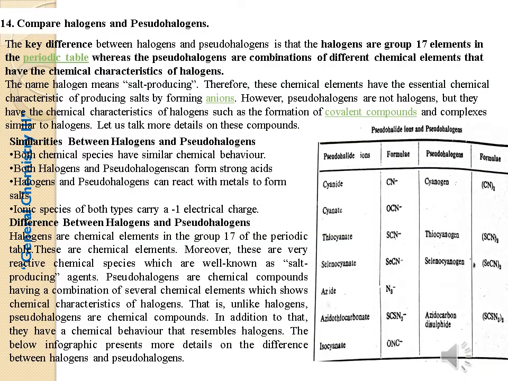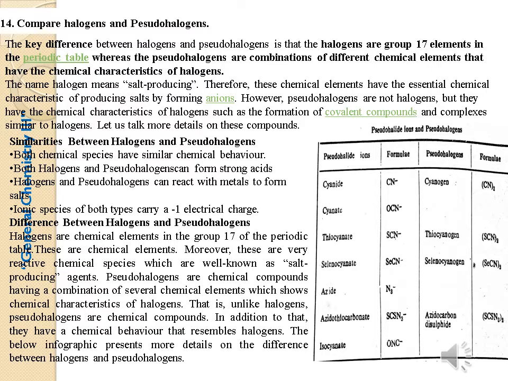14th question. Compare halogens and pseudohalogens. The key difference between the halogens and pseudohalogens is that the halogens are group 17 elements in the periodic table, whereas the pseudohalogens are combinations of different chemical elements that have the chemical characteristics of halogens. The name halogen means salt producing. Therefore, these chemical elements have the essential characteristic of producing salt by forming anions.